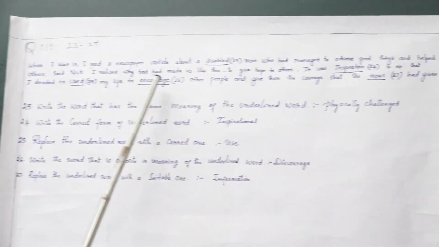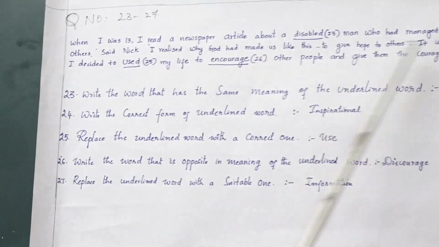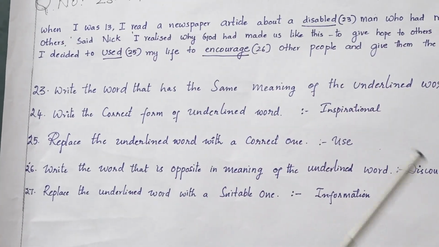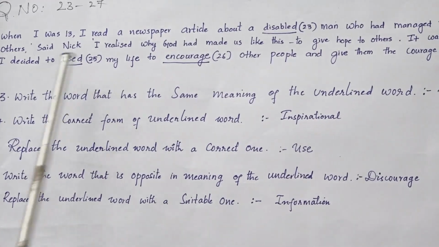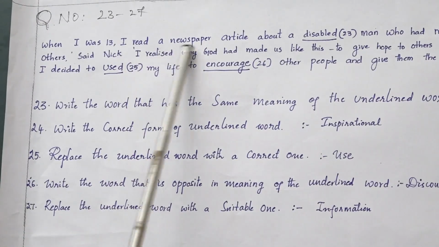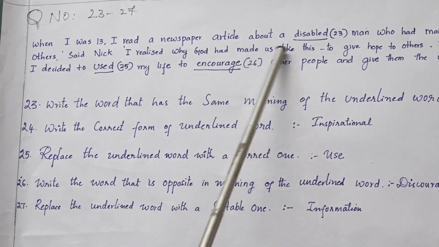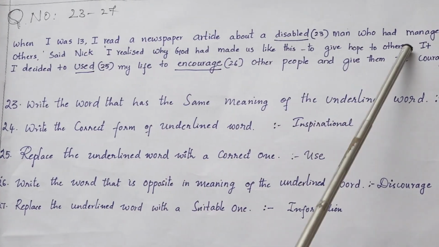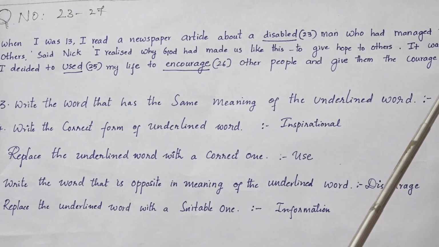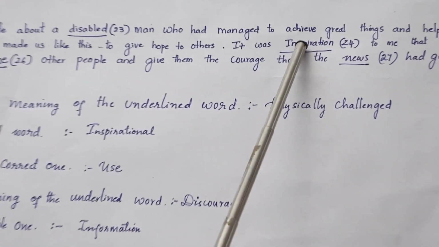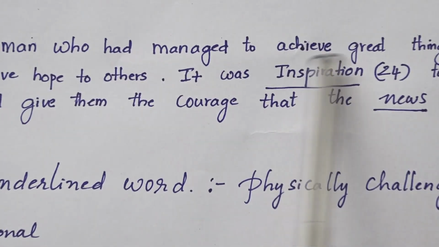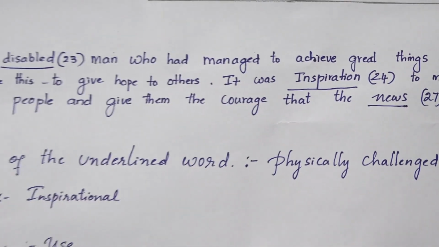Here there is a paragraph given and a few words are underlined, and you are given a question for each underlined word. Here, when I was 13, I read a newspaper article about a disabled man who had managed to achieve great things and help others.